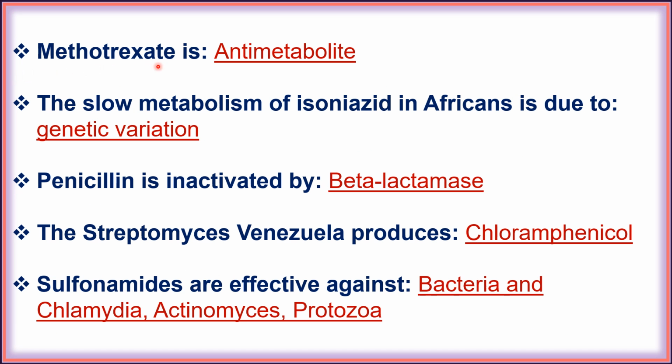Next, methotrexate is an antimetabolite. Next, the slow metabolism of isoniazid in Africans is due to genetic variation. Next, penicillin is inactivated by beta-lactamase. Next, Streptomyces venezuelae produces chloramphenicol. Next, sulfonamides are effective against bacteria, chlamydia, actinomyces and protozoa.